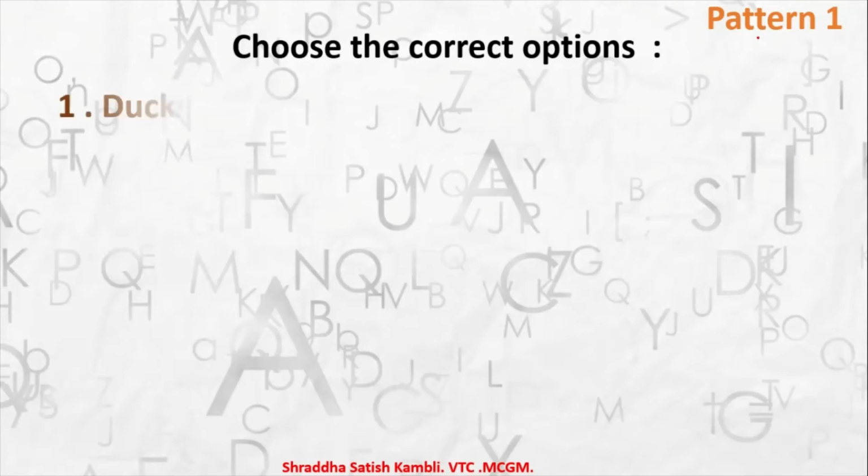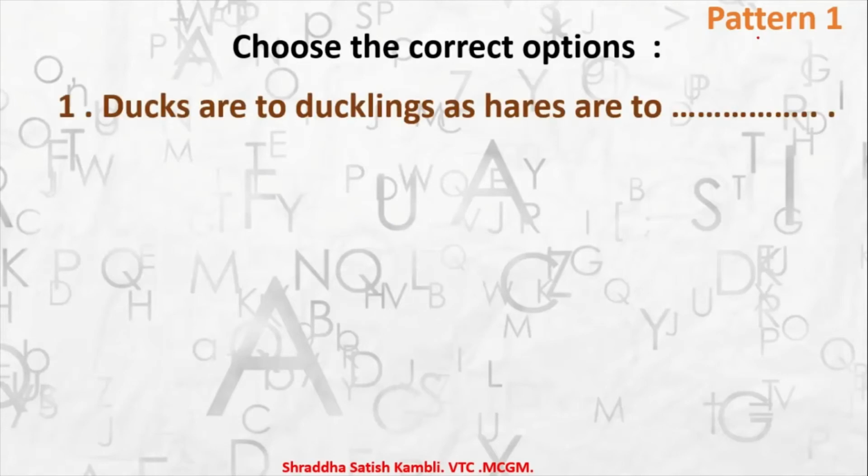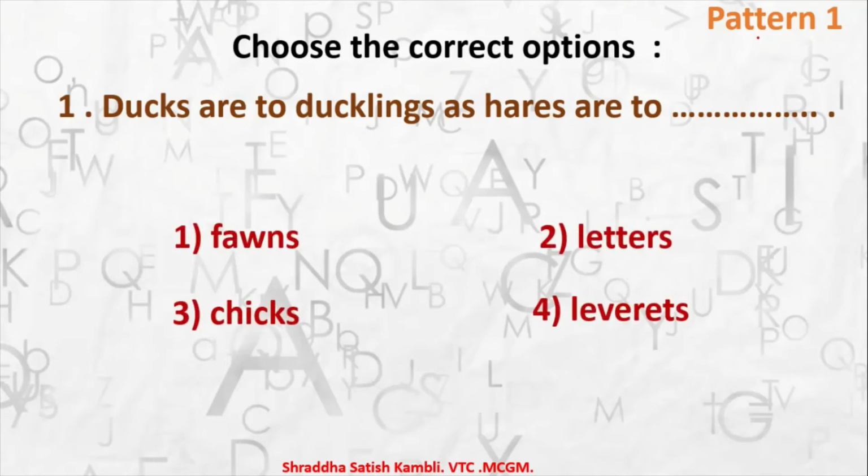The first question is here for you. Ducks are to ducklings as hares are to. Now see, it can be written in the verbal form also. This is a verbal question. In the previous one, we had used symbols, colons and semicolons. Here you can use the word form also. So what could the answer be? Fawns, letters, chicks or leverets.